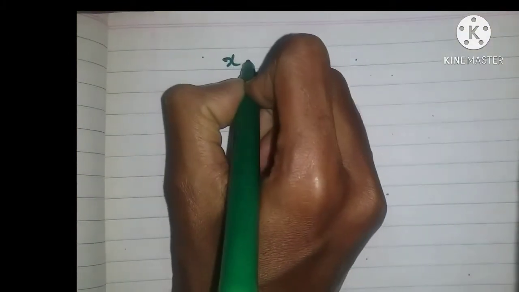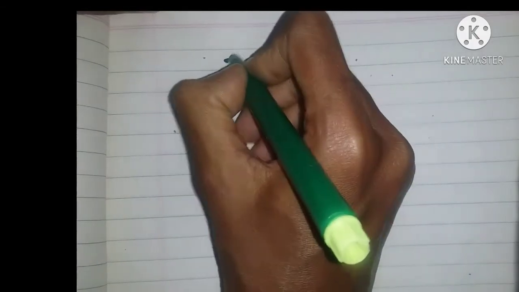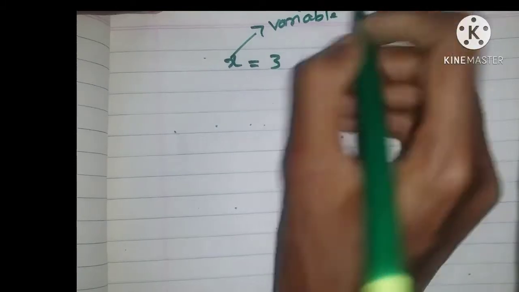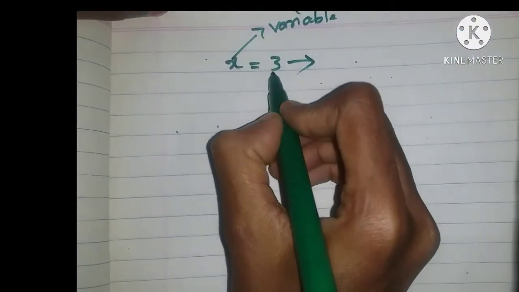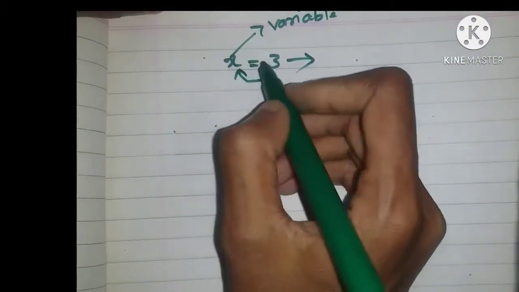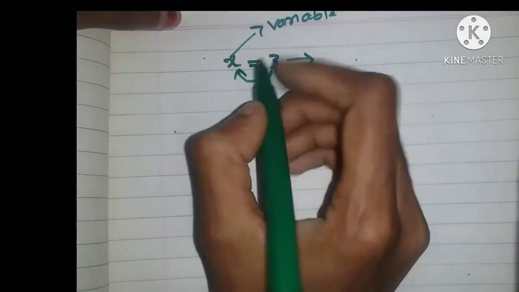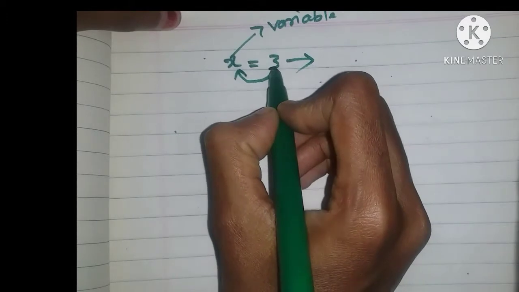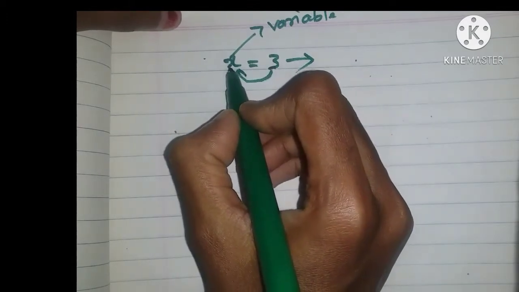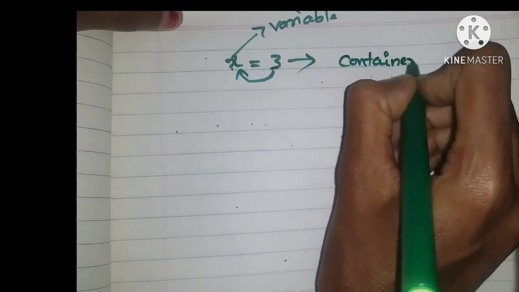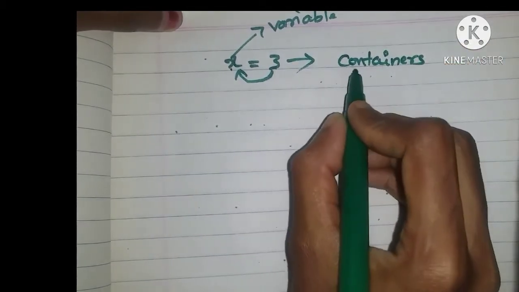Now let's see how a variable stores a value. Suppose x = 3. This x is a variable and 3 is the value. Now this 3 is stored in the variable. Variables are like containers which store data or information. If this is the information, it is stored in the variable. That's why these are called containers. Okay, variables are containers.